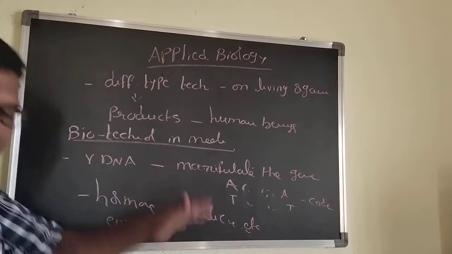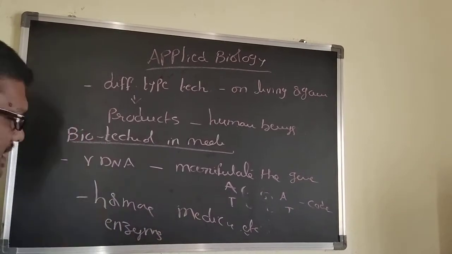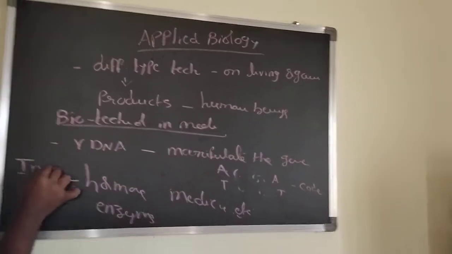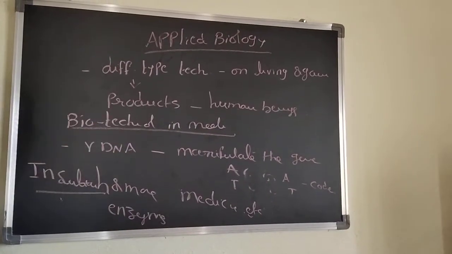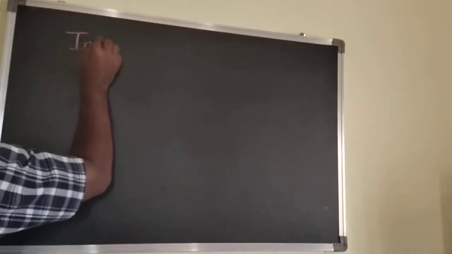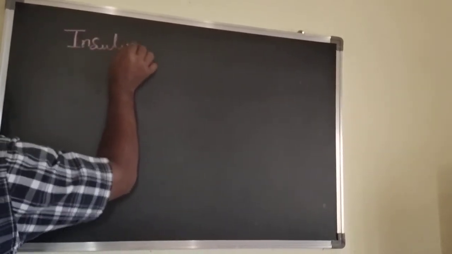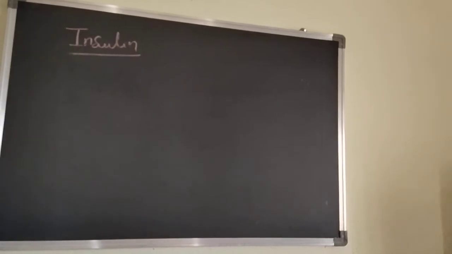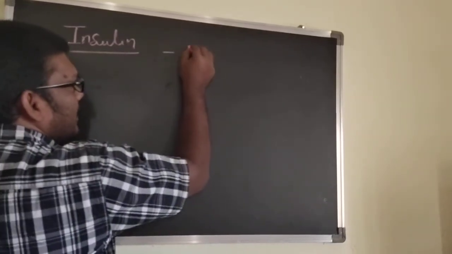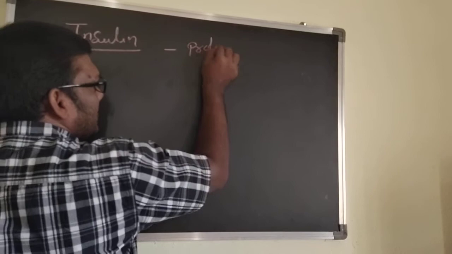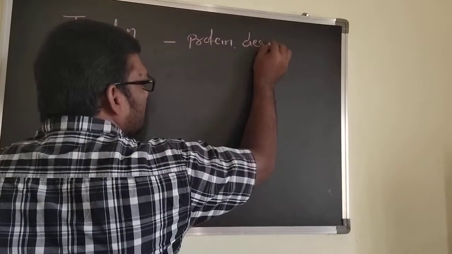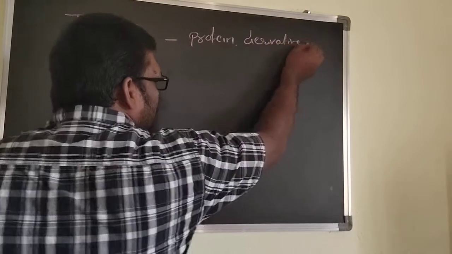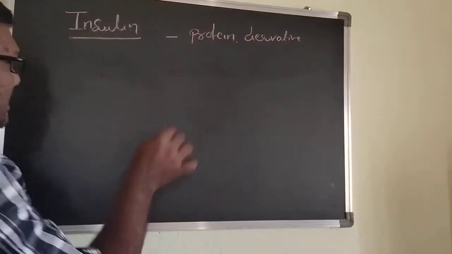The first artificially synthesized hormone is insulin. What is insulin? Insulin is a protein hormone, a protein derivative.